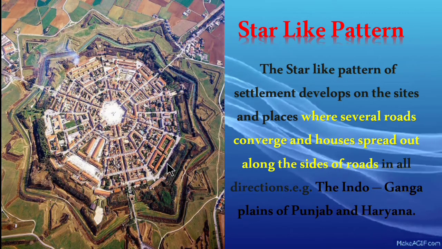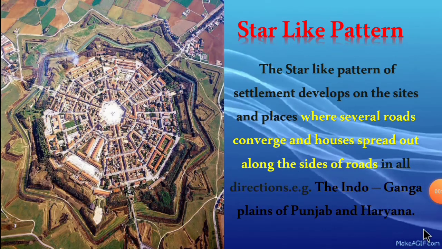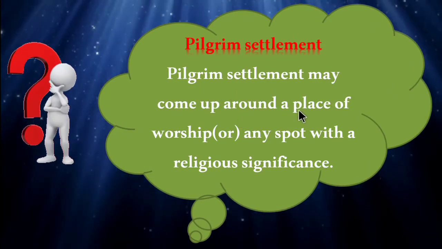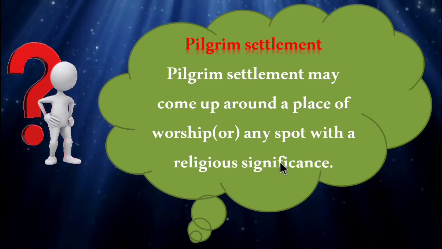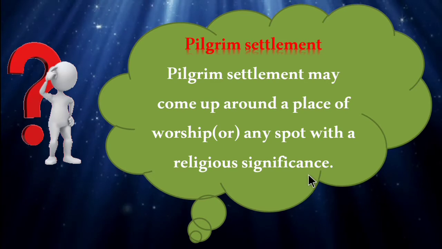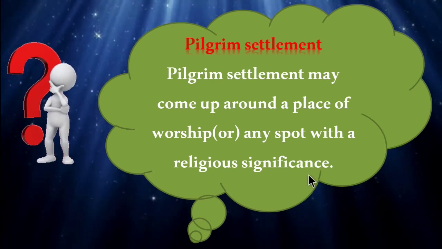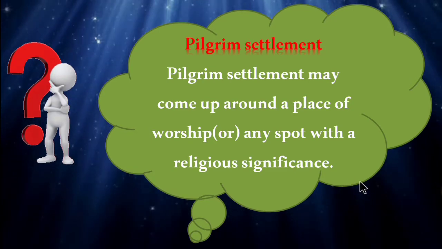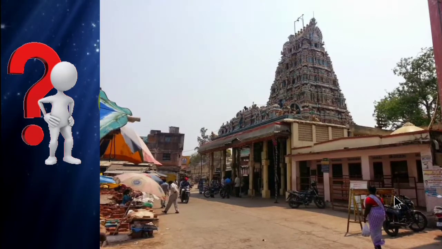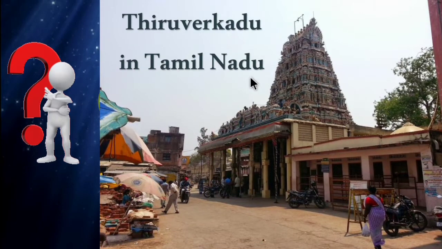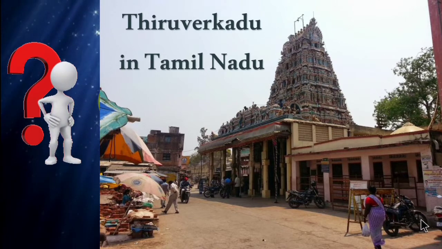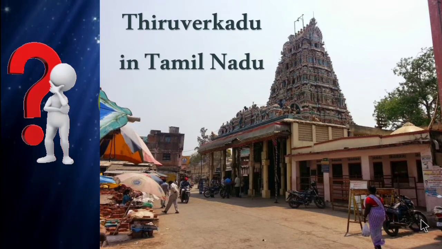So children, these images are the satellite view images. Do you know what is pilgrim settlement? Pilgrim settlement may come up around a place of worship or any spot with a religious significance. So when you visit a place for religious purpose, it comes under pilgrim settlement. For example, visiting Thiruvarkadu in Tamil Nadu. It is a temporary settlement because you will visit and then return to your native place.